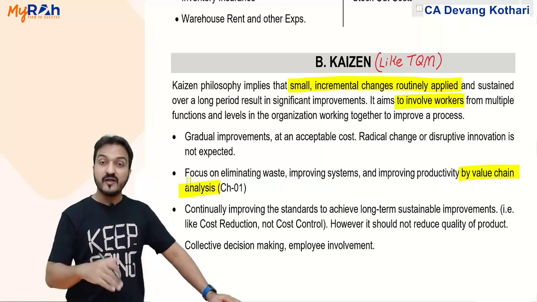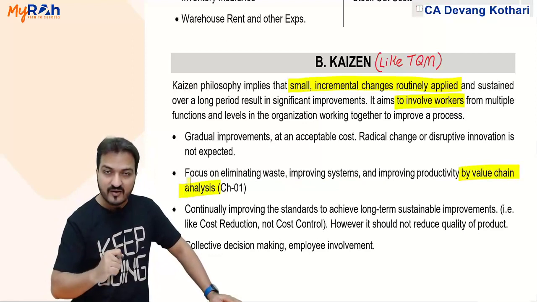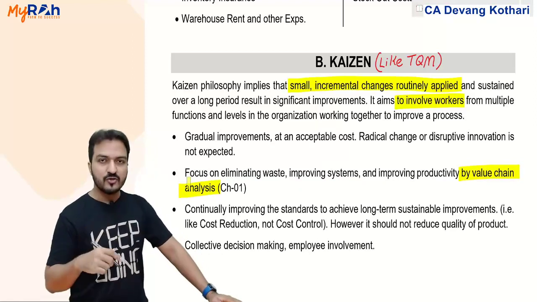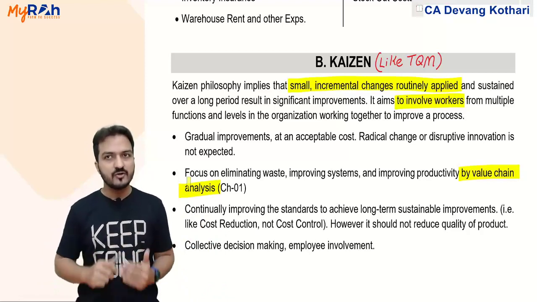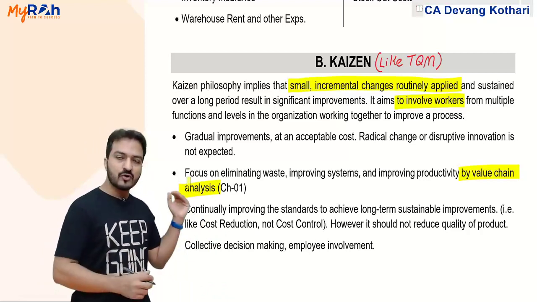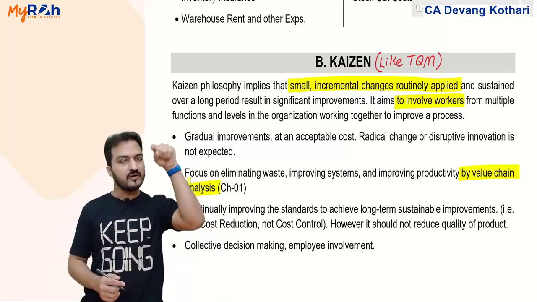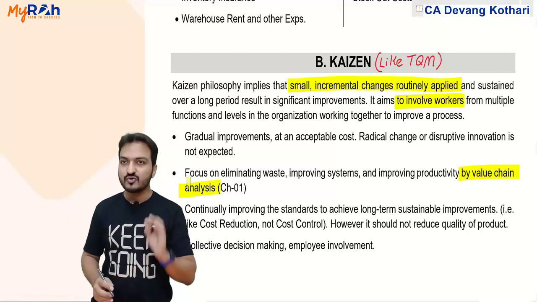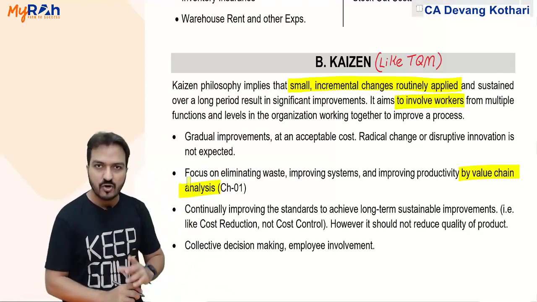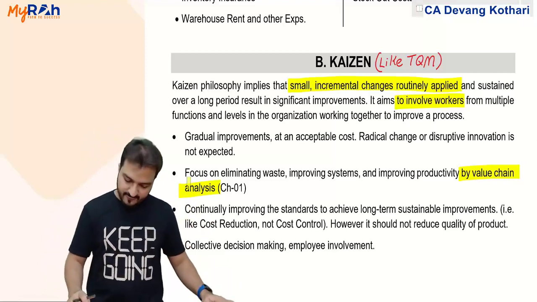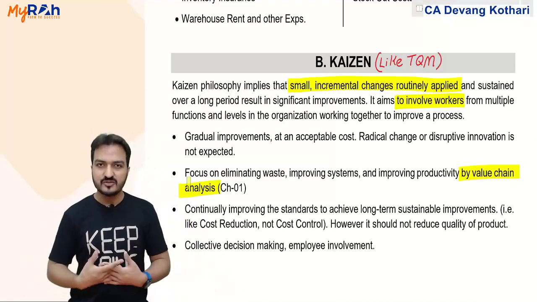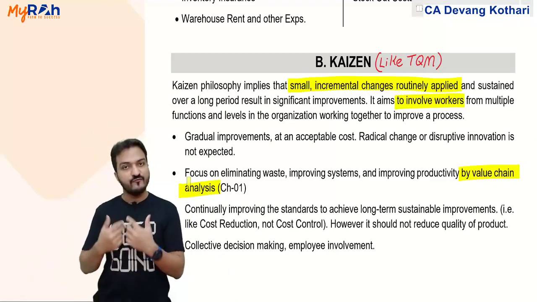Well, it is done by value chain analysis, the Chapter 1 topic: identify value added, non-value added activities and all that. So when you give an answer on Kaizen, if you have a case study pertaining to Kaizen, you can very well quote value chain analysis of Chapter 1 in your answer. Learn to merge more than one topic and give your answer.